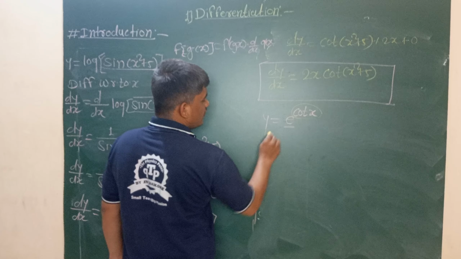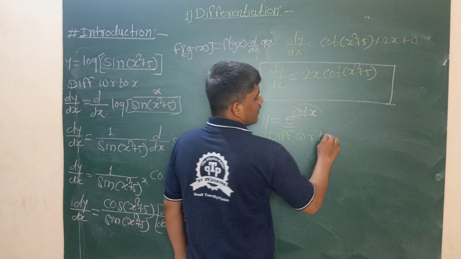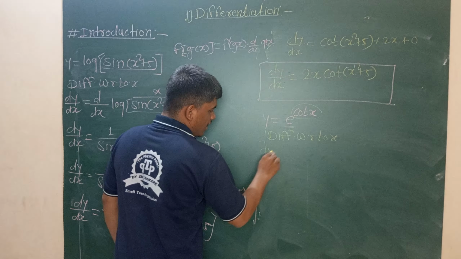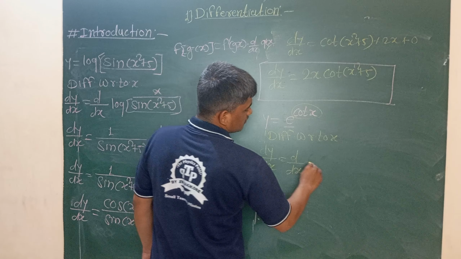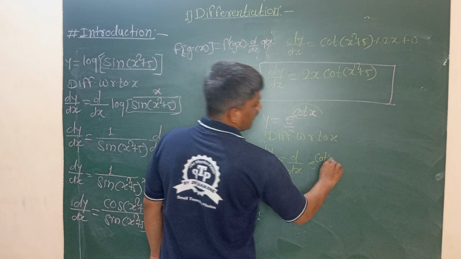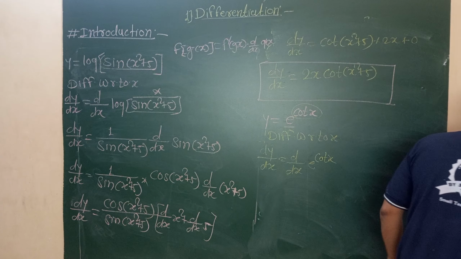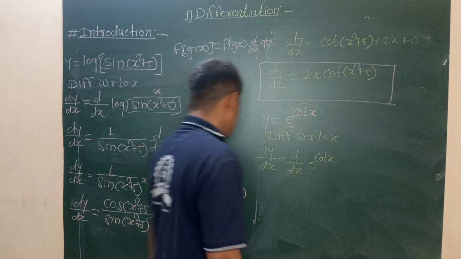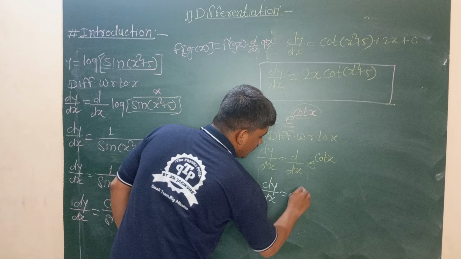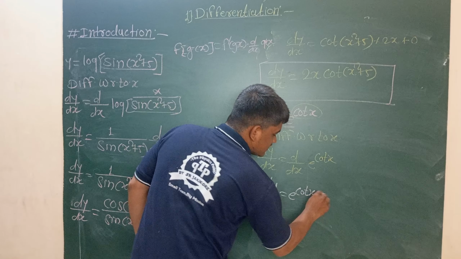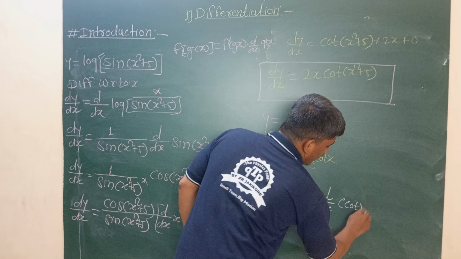That is, differentiate y with respect to x. Now dy by dx is equal to d by dx of e raised to cot of x. We know that the derivative of the exponential function does not change. So dy by dx is equal to e raised to cot of x into the separate differentiation of cot x.